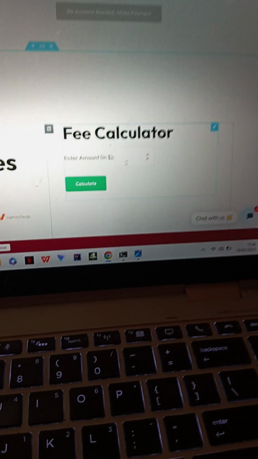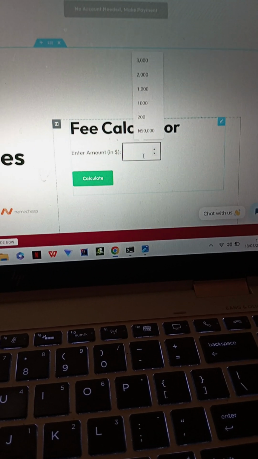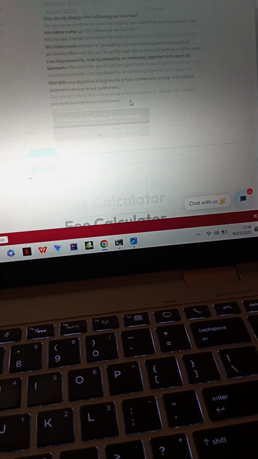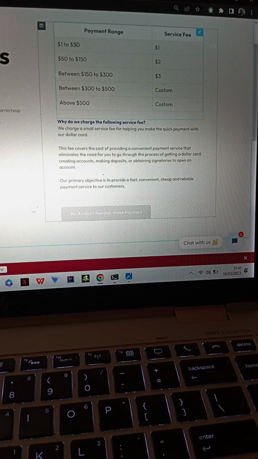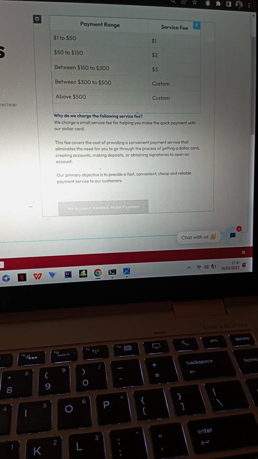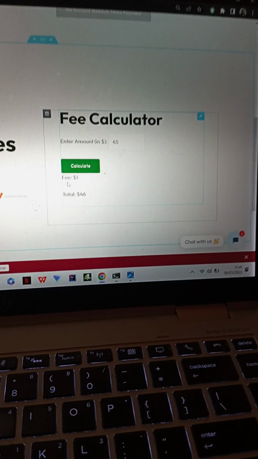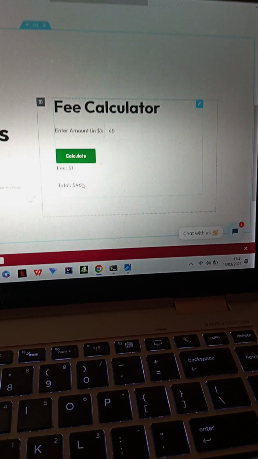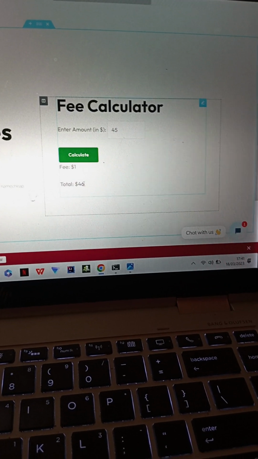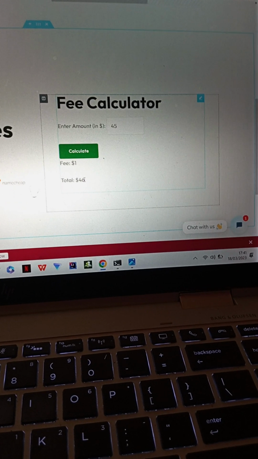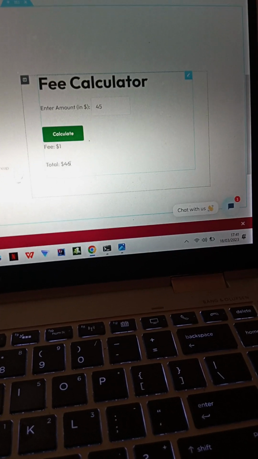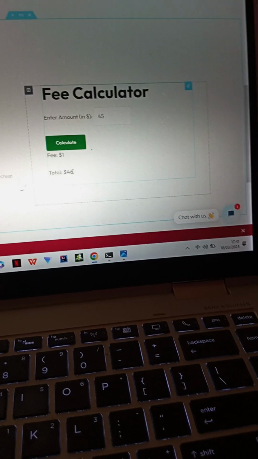So this is it. Now let us enter $45. We are supposed to get $45 plus a $1 fee. If you look at this place, it says any amount within this range plus $1 fee. That's like 46, right? So I said calculate. It now even showed me fee $1. Total is now 46. I think I should also add one more thing. It should now calculate it times the naira equivalent.